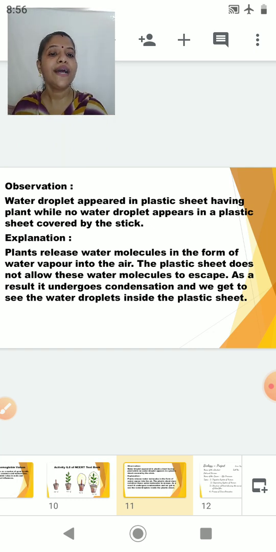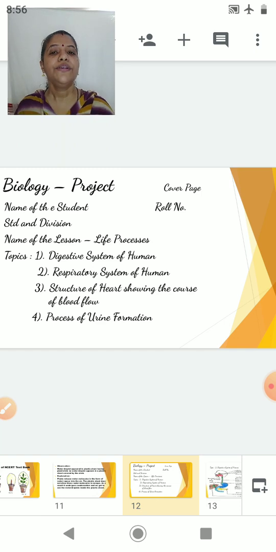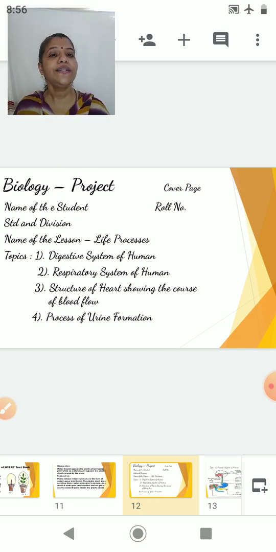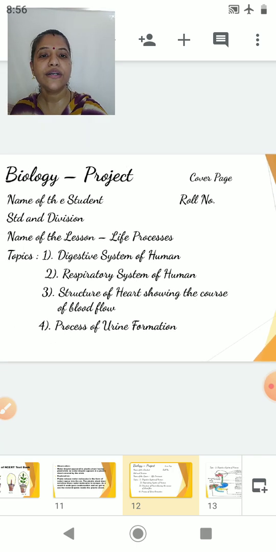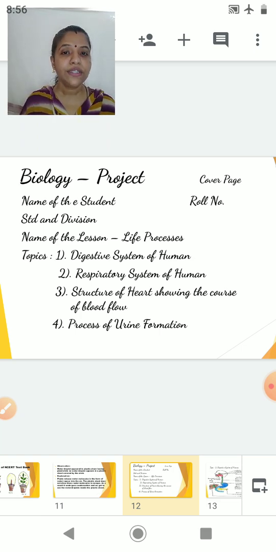Now students, I have some assignment for you. We have to make a biology project. Now in the biology project, this is a cover page. The first page which I am showing you here is a cover page. Okay, you can decorate your cover page. First of all, you have to write your name, your roll number, your standard and your division. Name of the lesson, you know it as life processes.